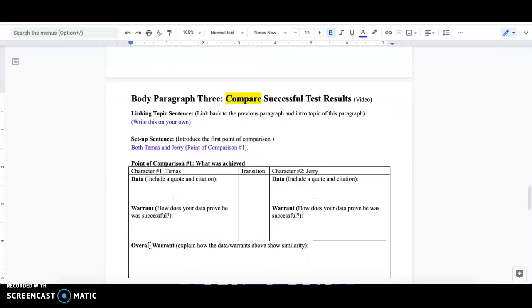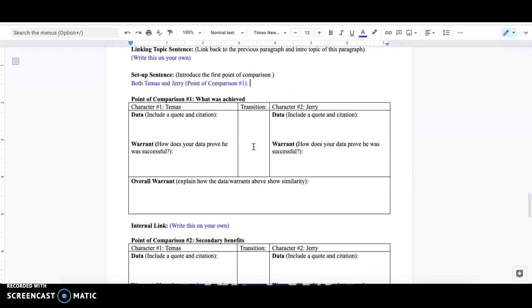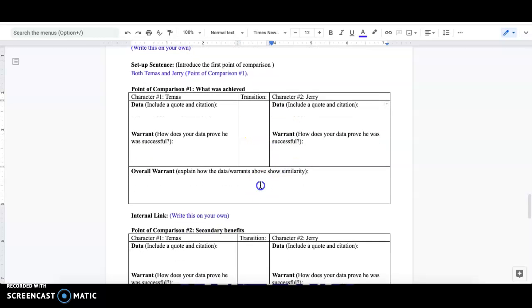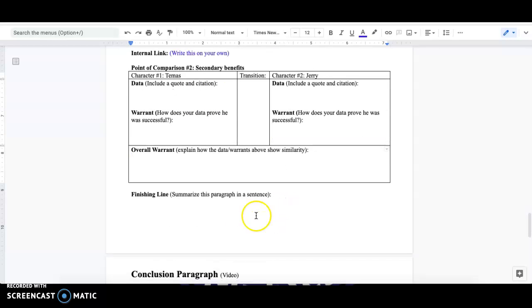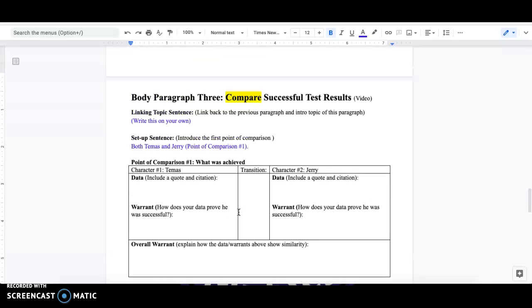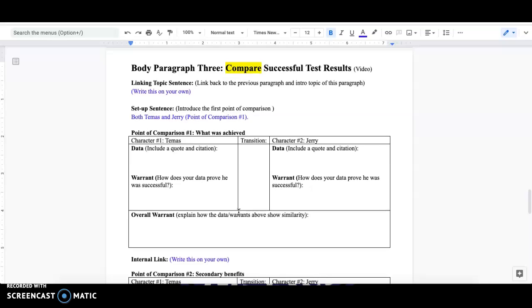And again, when you copy and paste, just to review, you have these 2 sentences obviously in order, and then for this chart part, you will copy and paste this, then the transition. Then the second data point for Jerry, this warrant, then your overall warrant, your internal link, and then repeat those same steps. Tamos stuff, transition, Jerry stuff, overall warrant, finishing line. That is your third body paragraph comparing the fact that both boys had successful test results.